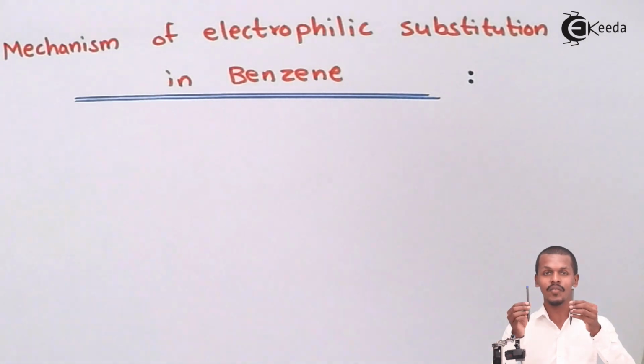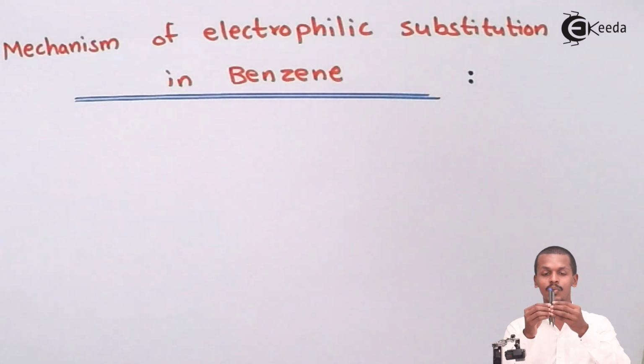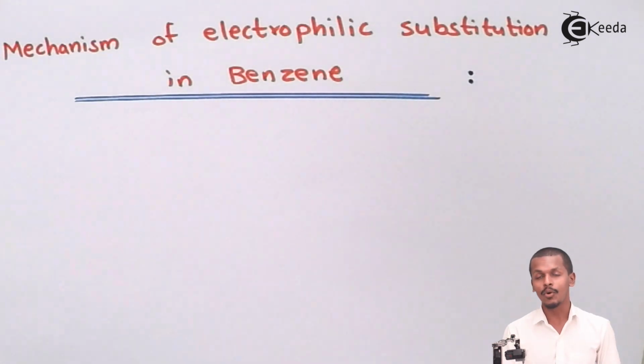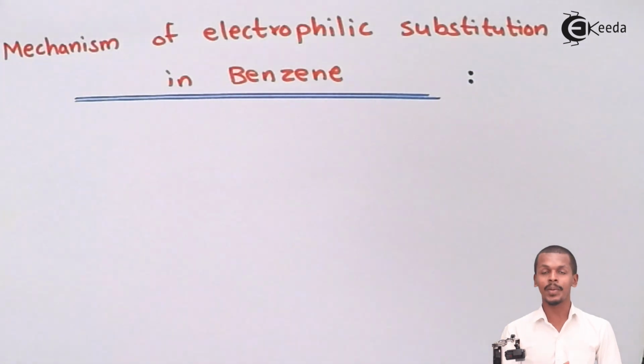So that is the reason the p orbitals combine with each other to form a pi bond, and it is not localized on one position. As I said, they will delocalize, and that is the reason the pi electrons can be observed above the plane of the benzene as well as below the plane of the benzene, making it more stable.